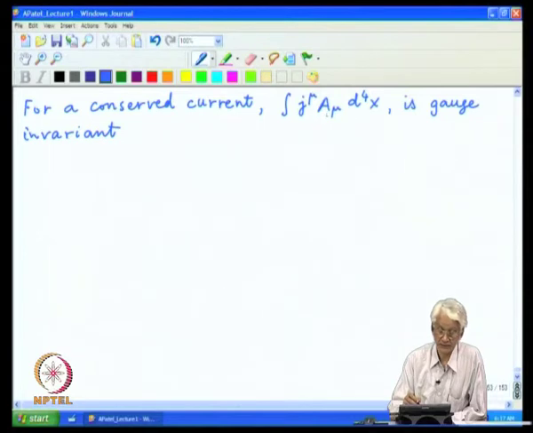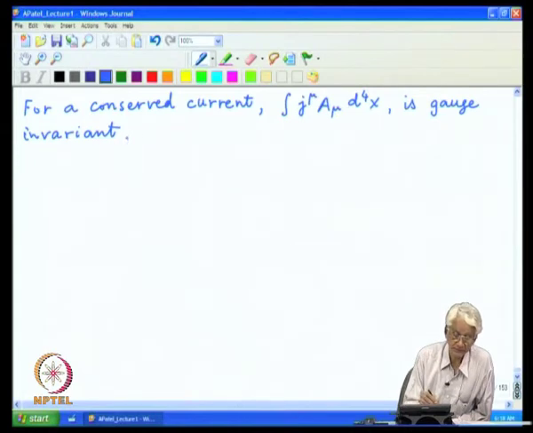A mu will change by d mu lambda. One can do the integration by parts, so d mu will shift from acting on lambda to acting on j mu, and d mu j mu happens to be equal to 0, and then the change in this quantity is 0. We needed the integration over the whole space time to be able to do the integration by parts, so that the boundary does not contribute, being at infinity where there are no currents and no potentials.